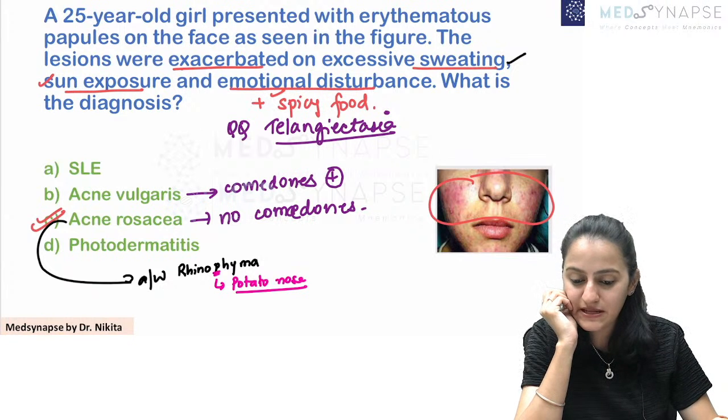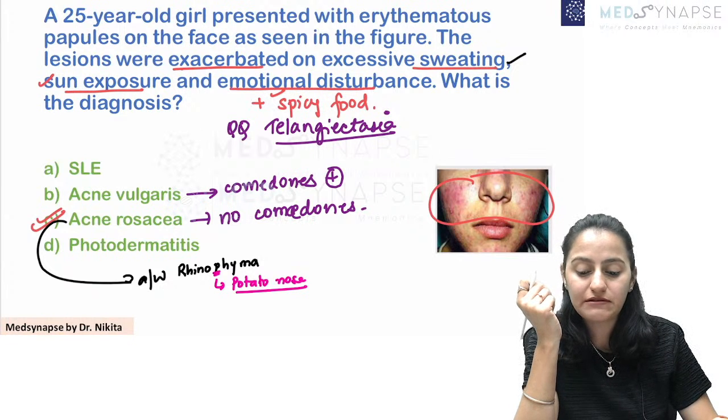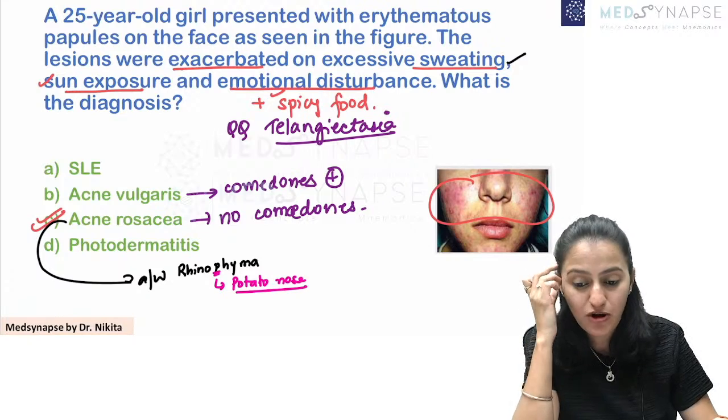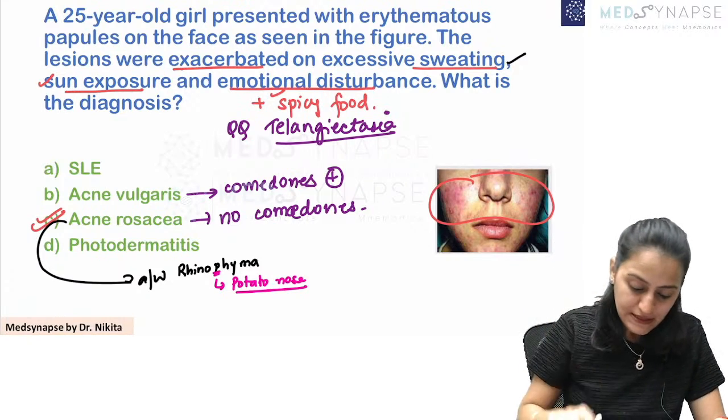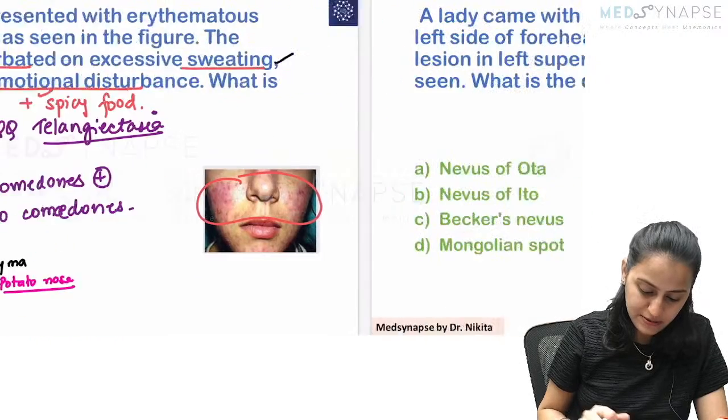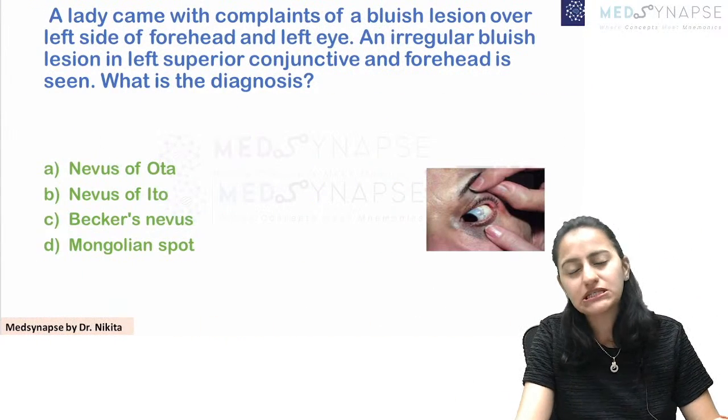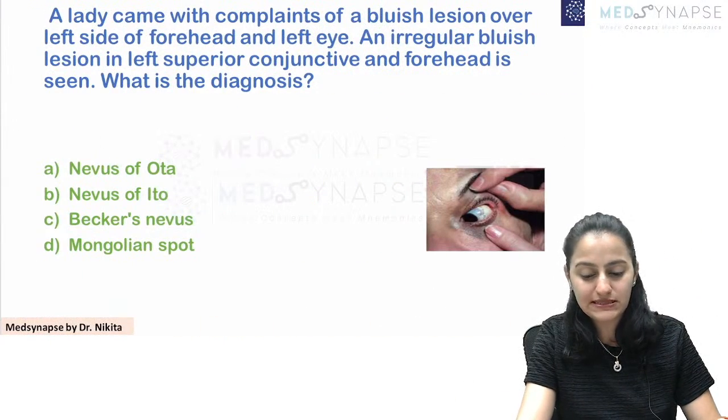Is this clear with everyone? Yes, there is sparing of the nasolabial folds. So this is how you differentiate from SLE. So that was the first question for this one. Now going to the next question. Again, we'll try to learn the mnemonic for this.